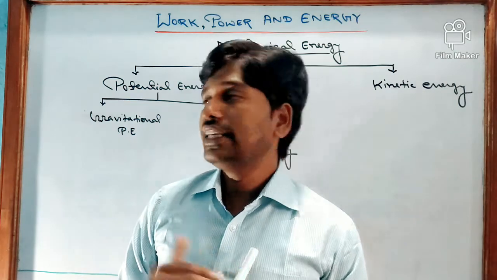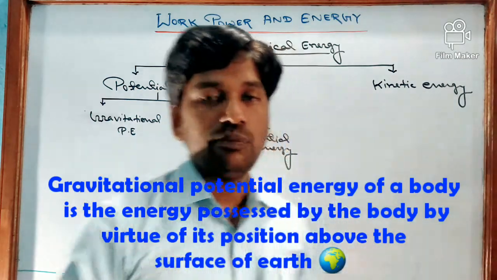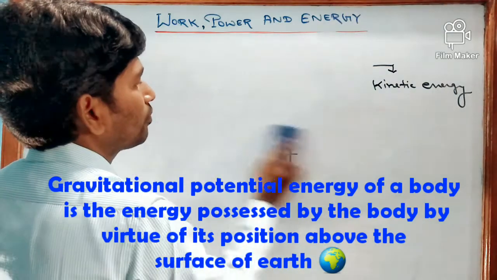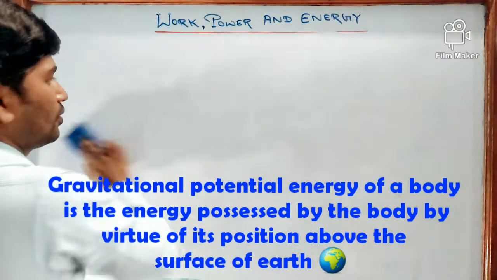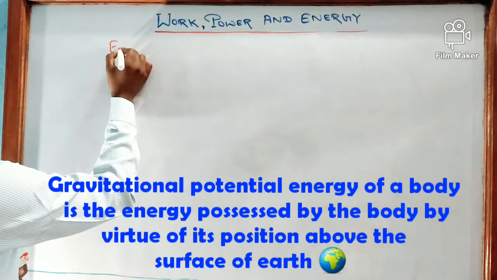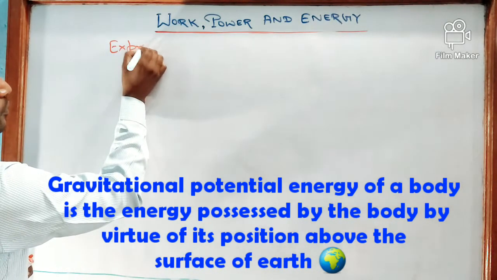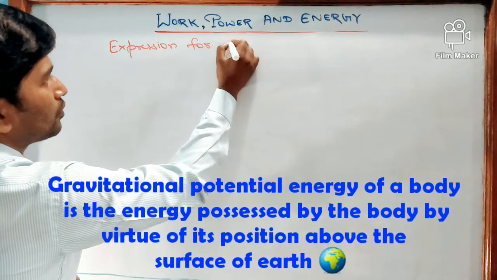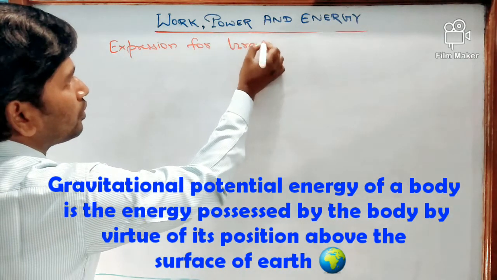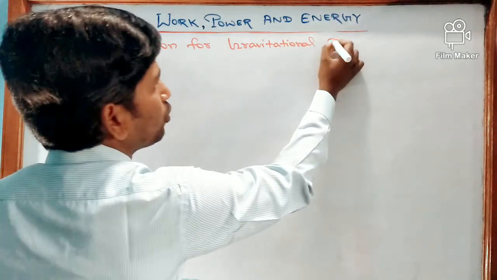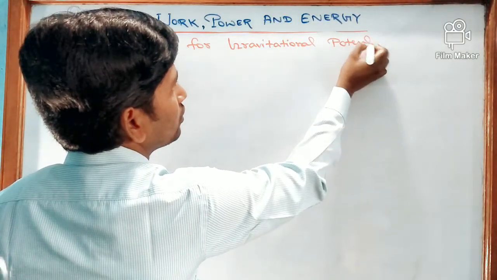Let us find the expression for gravitational potential energy.